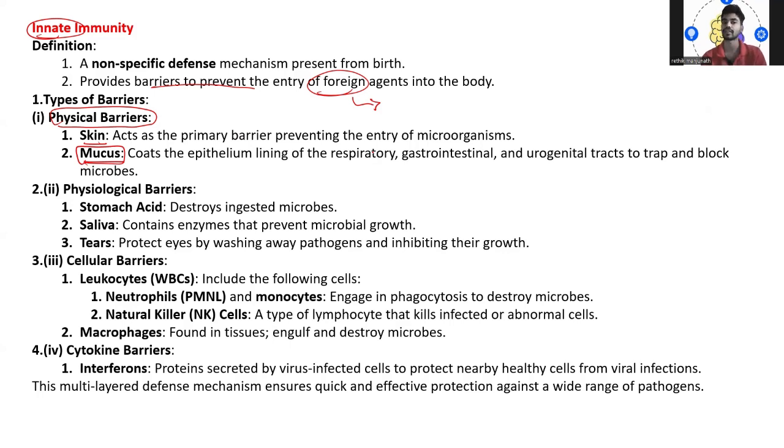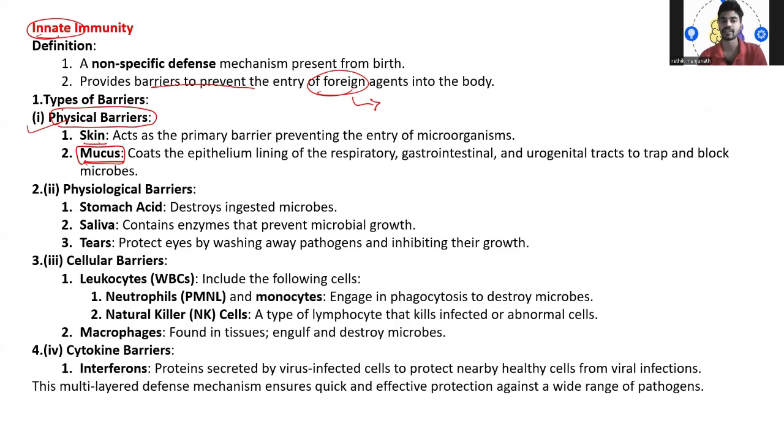So the coat of the epithelium lining of the respiratory, gastrointestinal and urogenital tracts. This mucus, which is sticky, traps and blocks the microorganisms and prevents their entry inside the body. So this was our physical barrier.